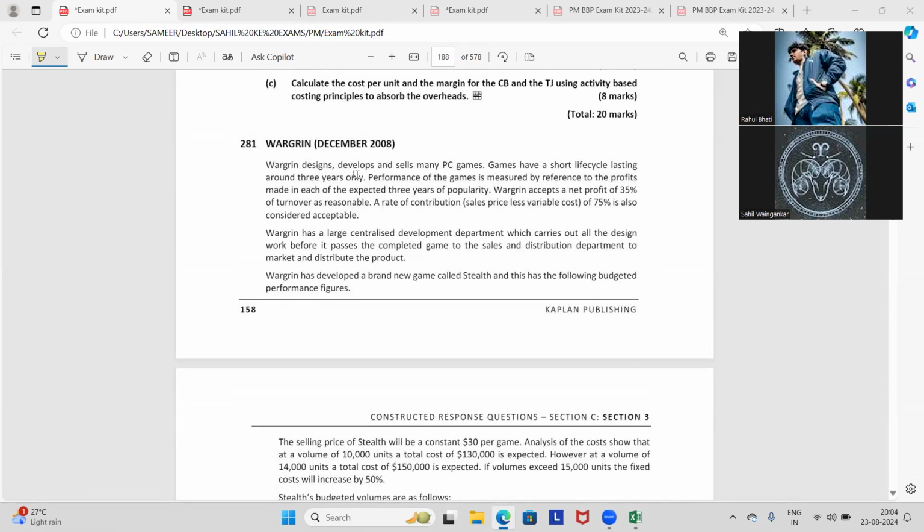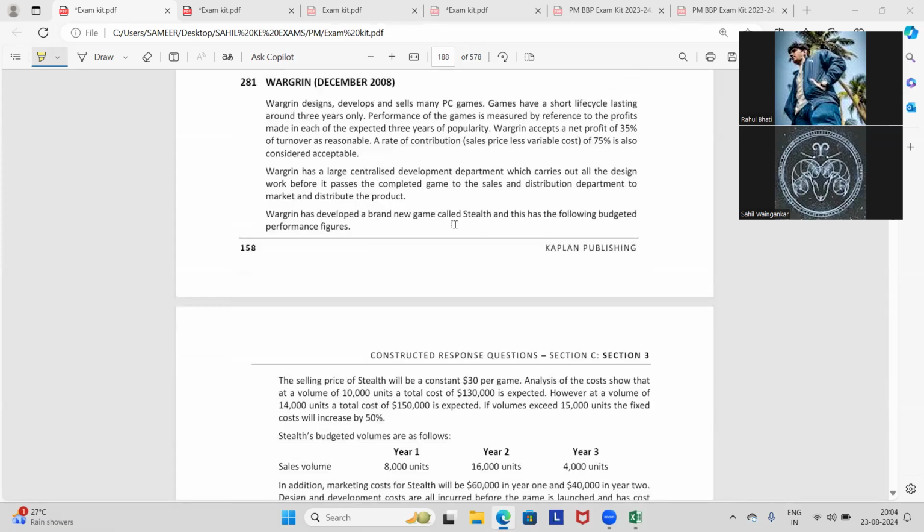Performance of the game is measured by reference to the profits made in each of the expected 3 years of popularity. Wargrin accepts a net profit of 35% of turnover as reasonable. The rate of contribution, that is sales price less variable cost, of 75% is also considered acceptable. Wargrin has a large centralized development department which carries out all the design work before it passes the completed game to the sales and distribution department to market and distribute the product.